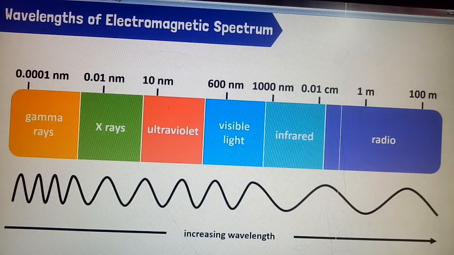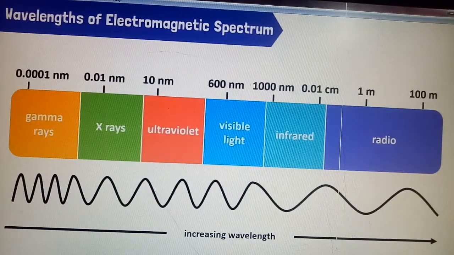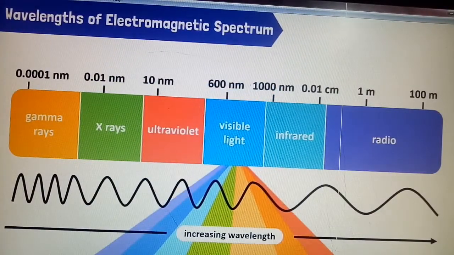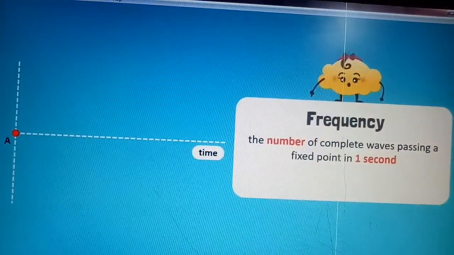So these electromagnetic spectrum waves are arranged according to increasing wavelength. So keep in your mind, look at that, the wavelength. So X-rays, look at the visible light, a combination of 7 colors, and the last one is the radio waves with the highest frequency.